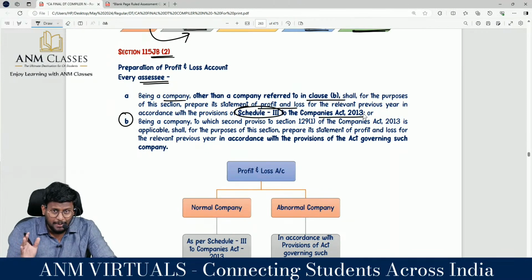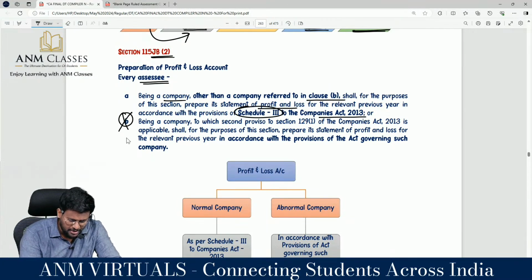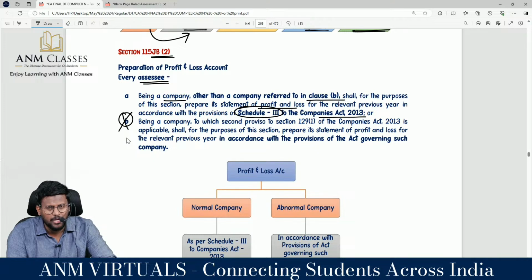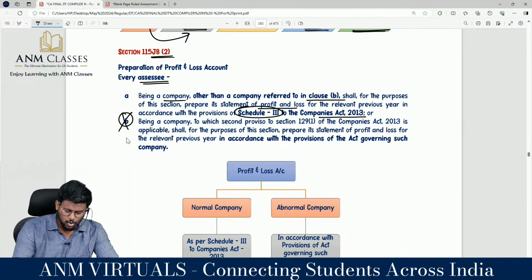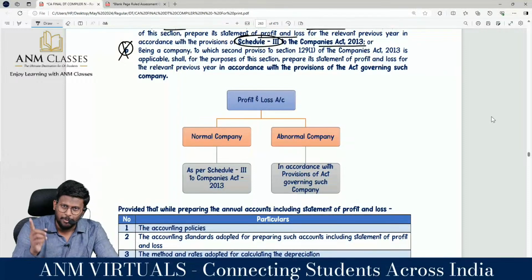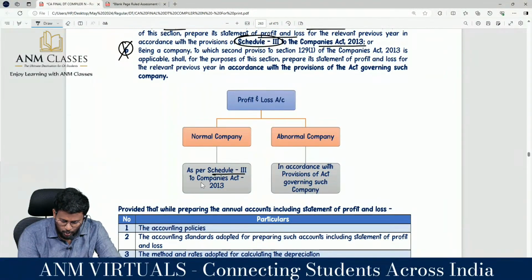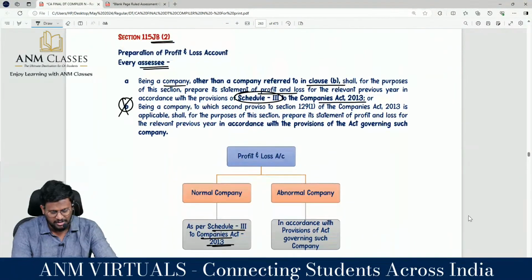So, being a company other than a company referred in clause B, so this is a separate company. For them, Schedule 3 will not be applicable. For them, the applicable financial reporting framework is something different. So, if the company is a normal company, you have to prepare the P&L account as per Schedule 3 of the Companies Act 2013.